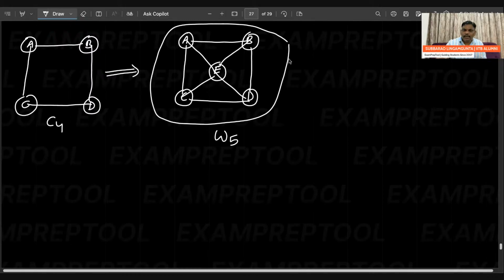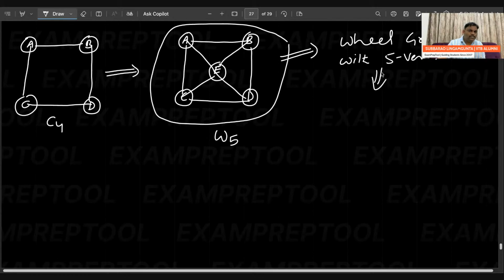Some people are asking, wheel graph 5 contains how many vertices? Let me write wheel graph. W5 means wheel graph with 5 vertices. Okay. Now, how many edges does it contain? If you observe clearly, it came from C4. So 4 edges came from C4. And from the center, for all the 4 vertices, 4 more edges. Plus from the center, 4 more edges.